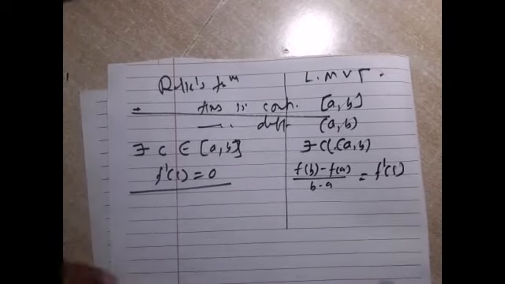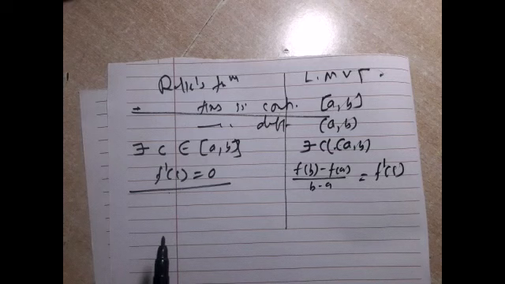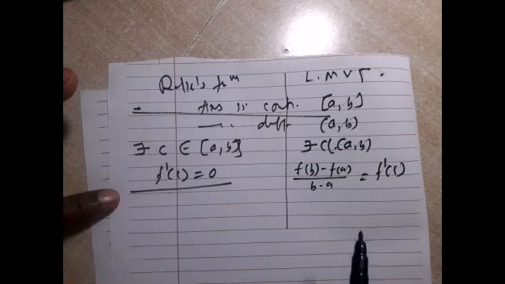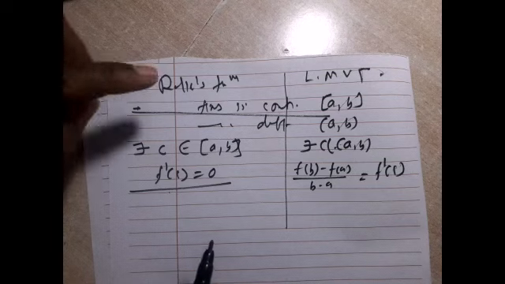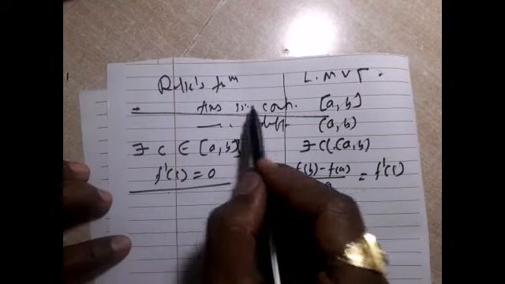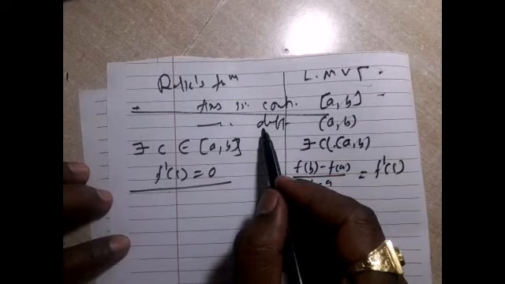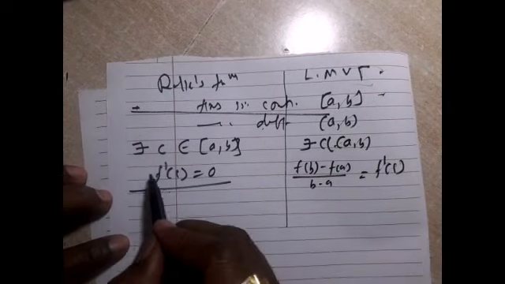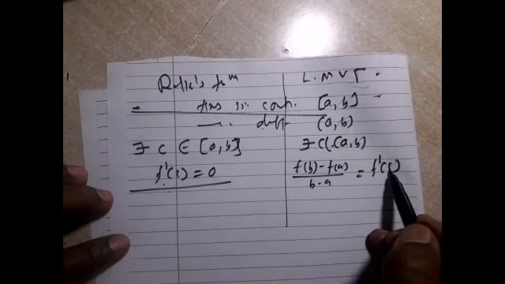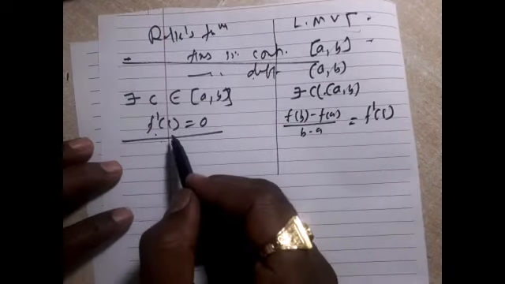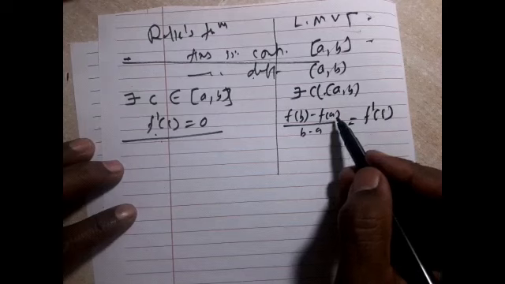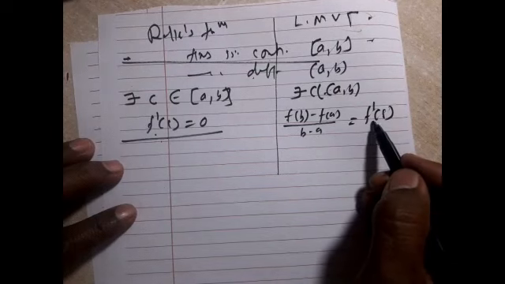So these two conditions are the only difference to verify LMVT and Rolle's theorem. Continuity is necessary for both. Differentiability is also common in both. To find f dash x is also the same in both. Only difference is here for Rolle's theorem, f dash c is equal to 0, and here f of b minus f of a upon b minus a is equal to f dash c.